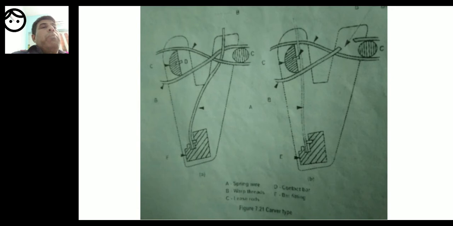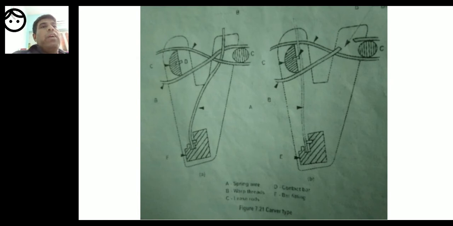Next, B is the warp threads. So wherever there is B in the diagram, that is warp thread. C is the lease rods, and D is the contact bar.